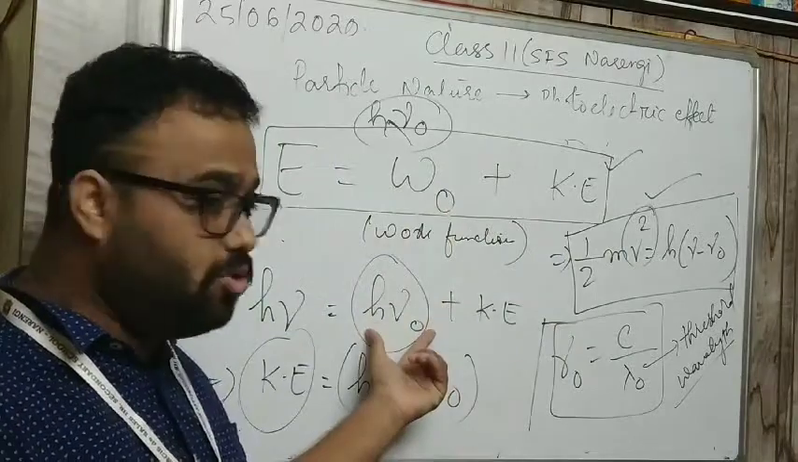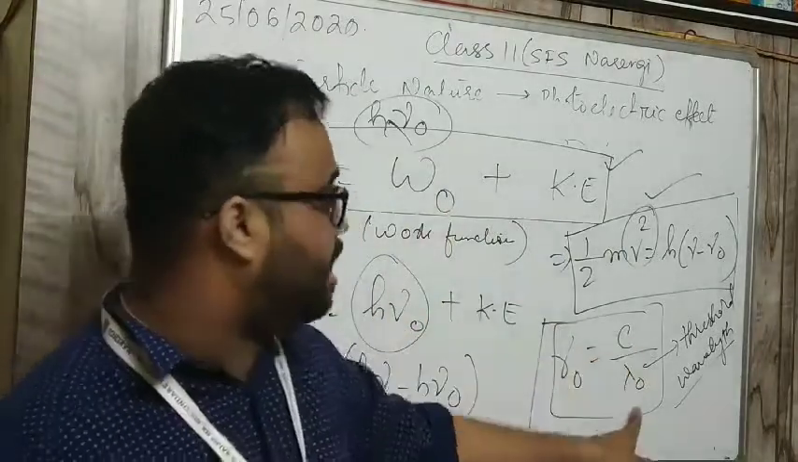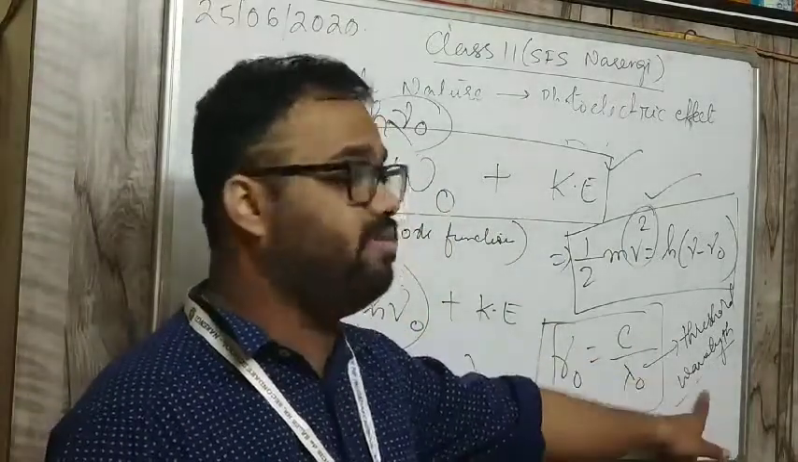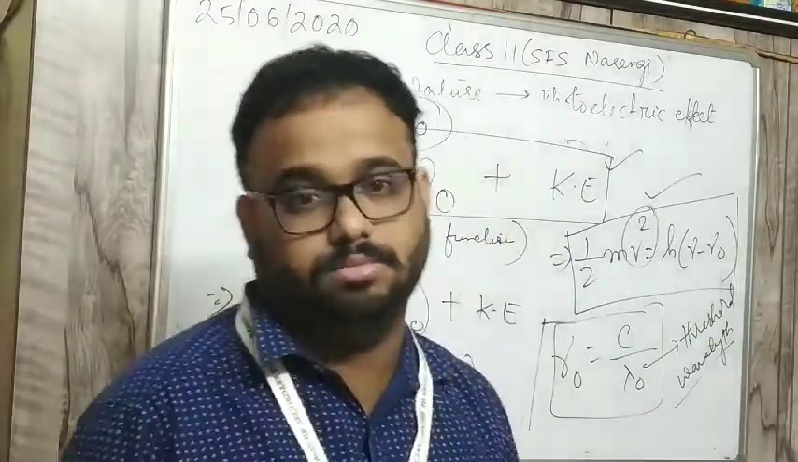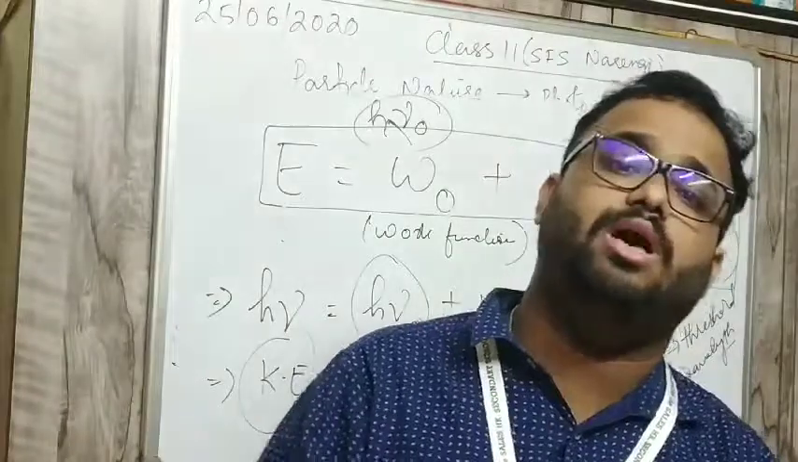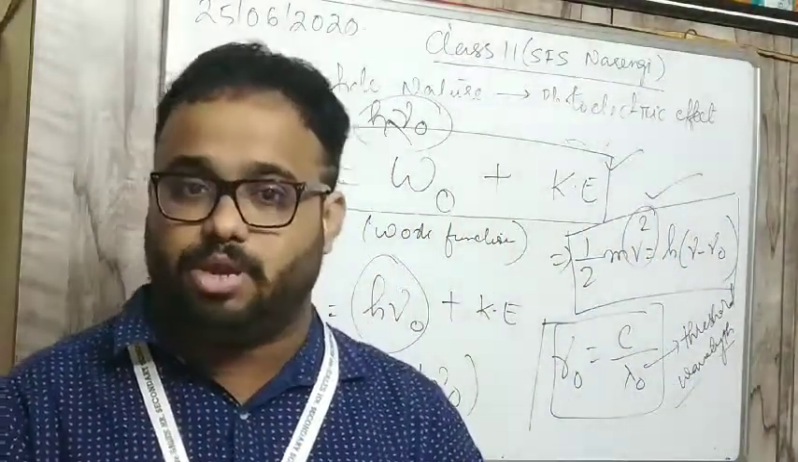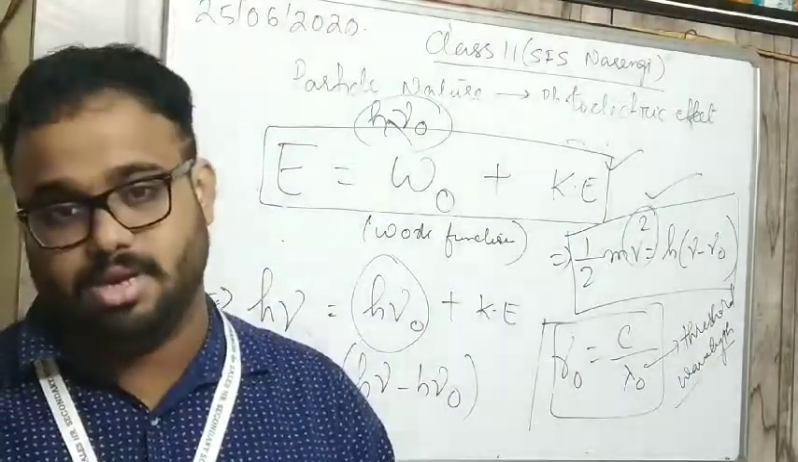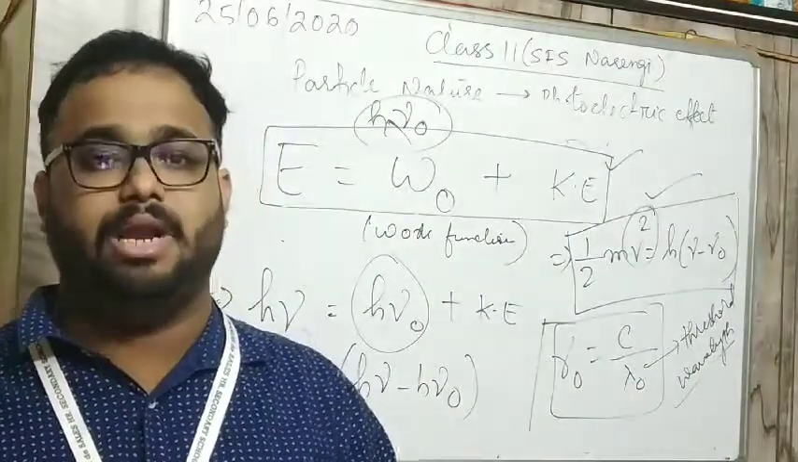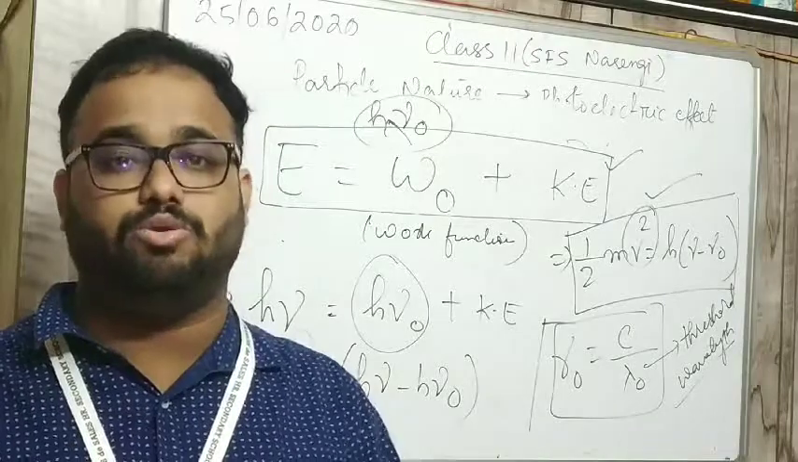W naught means h nu naught, and nu naught again means c by lambda naught, where lambda naught is the threshold wavelength. Threshold frequency, work function, kinetic energy: with this you have to solve the numericals. I will be sending you the notes as well as the questions for doing the numericals. Till then, thank you very much. Happy learning, and in case of any doubt, please reach out to me.